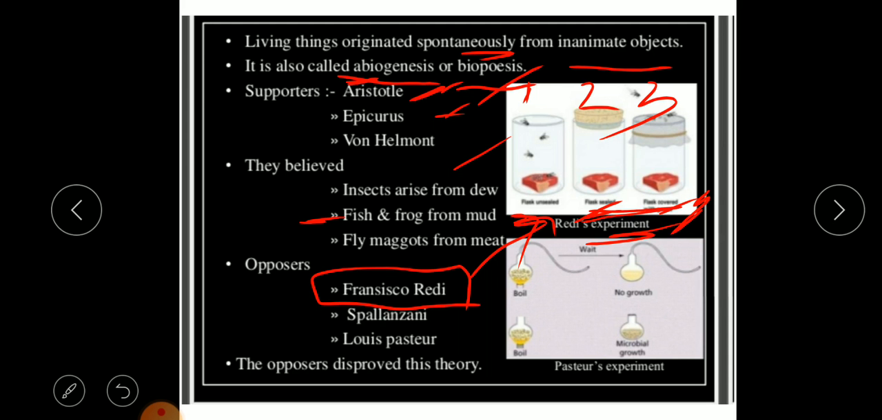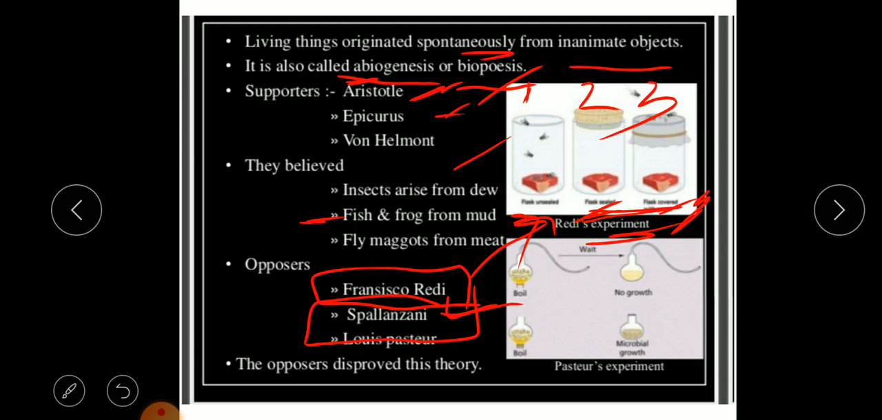The second experiment was done by Spallanzani. In 1765, he boiled meat broth for several hours in flasks, and then he sealed those flasks. When the seal was broken, the contents were tested and no life was found. So basically Spallanzani did quite a similar experiment wherein he boiled the meat for several hours,